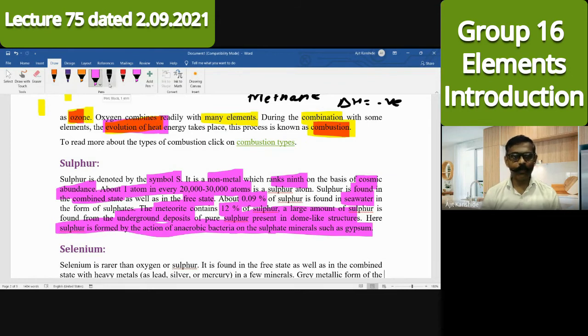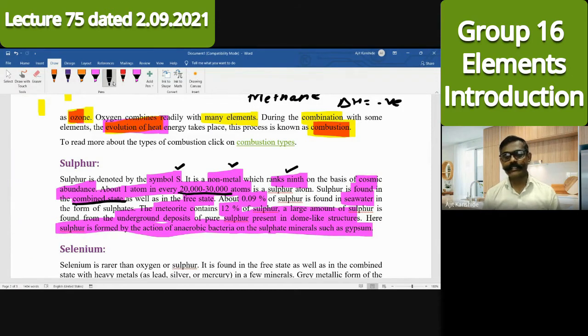So what we studied about sulfur: its symbol is capital S. It is a non-metal. What is its abundance? It's ninth in the cosmos. To explain abundance, one equation is given: in 20,000 to 30,000 atoms, one sulfur atom will be there. So if you consider any random 30,000 atoms, then one sulfur will be there. And sulfur is found in the combined state. Sulfate is a combined form of sulfur.